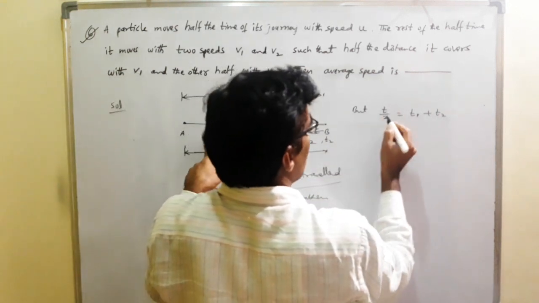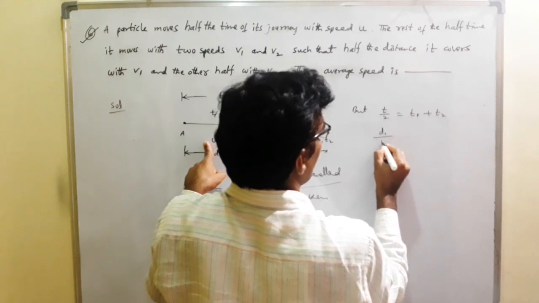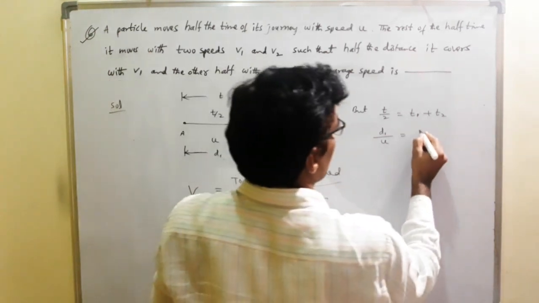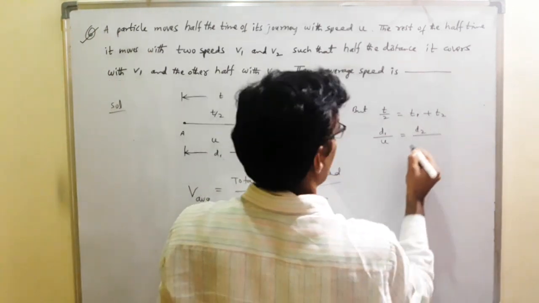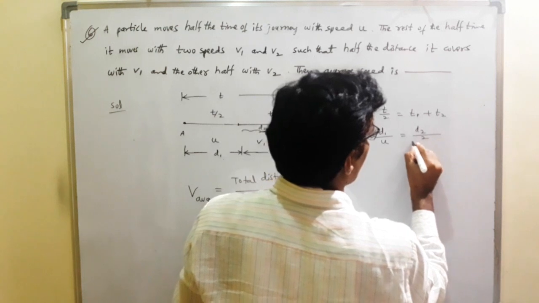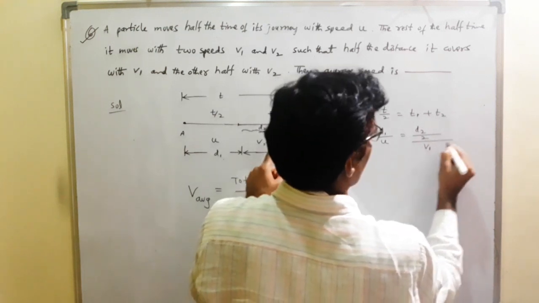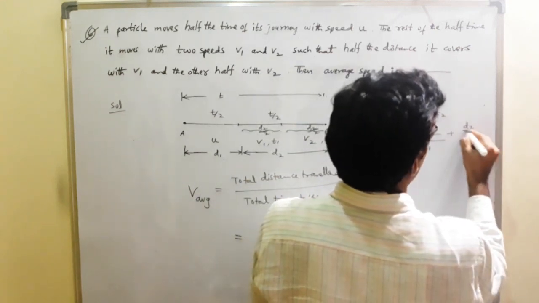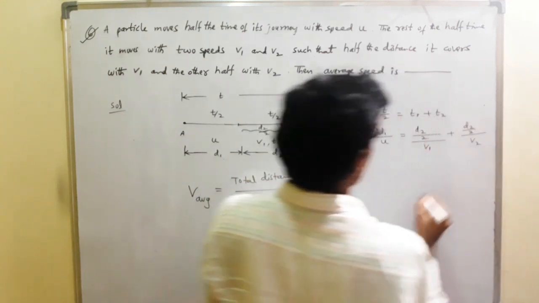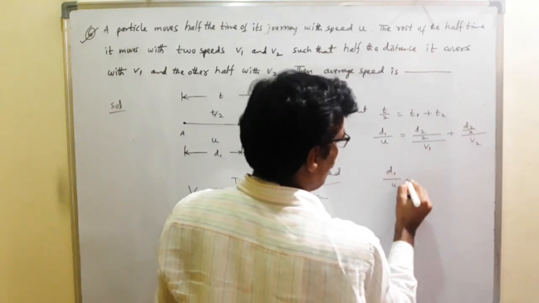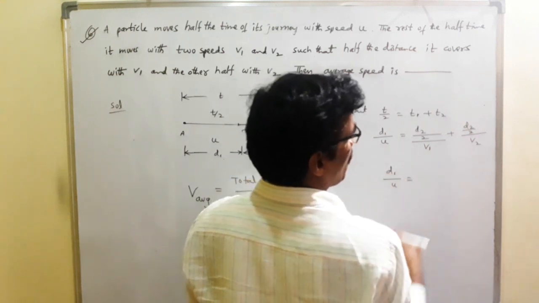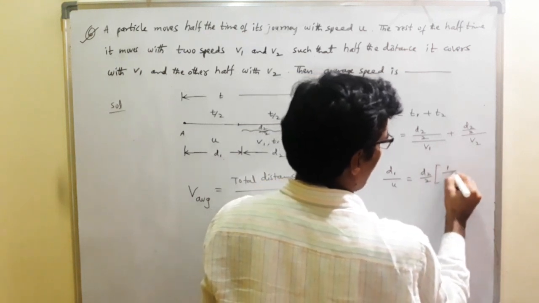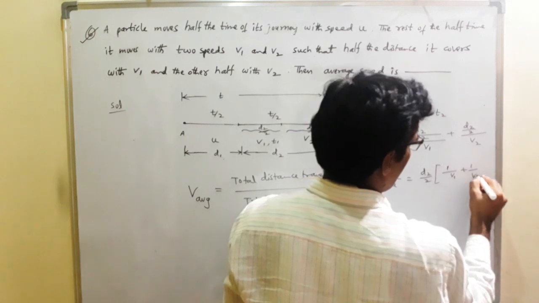That's why t by 2 is nothing but d1 by u, which is equal to t1 plus t2, that is d2 by 2 divided by v1 plus d2 by 2 by v2. Taking d2 by 2 common, the remaining is 1 by v1 plus 1 by v2. Clear?